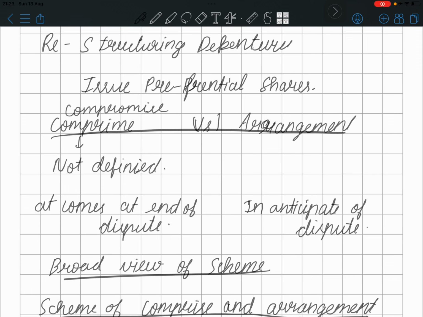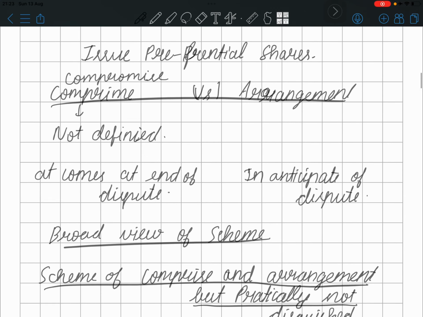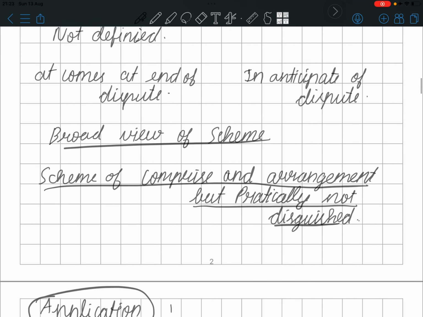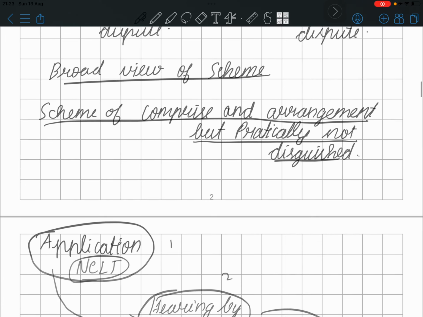As I said previously, compromise is not defined, but arrangement anticipates a dispute and comes to a conclusion. But compromise always comes after a dispute. The arrangement is before the dispute; compromise is after the dispute, at the end of the dispute. Seeing the broad view of the scheme, the section is a scheme of compromise and arrangement, but practically they are not distinguished.